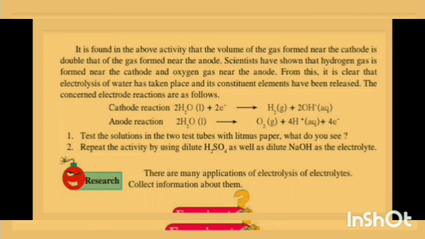Cathode reaction: 2H2O plus 2 electrons gives H2 gas plus 2OH- (aq). Anode reaction: 2H2O (l) gives O2 gas plus 4H+ (aq) plus 4 electrons. Now test the solution in the two test tubes with litmus paper. What do you see? And repeat the activity by using dilute H2SO4 as well as dilute NaOH as the electrolyte.